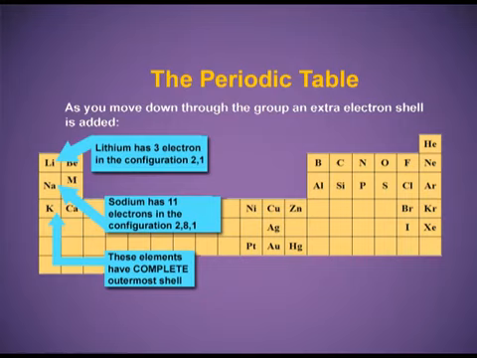Lithium has 3 electrons in the configuration. Sodium, atomic number 11, has 11 electrons and the configuration is 2,8,1. One extra shell is added. Potassium has 19 electrons in the configuration 2,8,8,1. Again, one more shell is added, but all these elements, lithium, sodium and potassium, have 1 electron in their valence shell, so they are all grouped in the same group, the first group, known as the alkali metals.